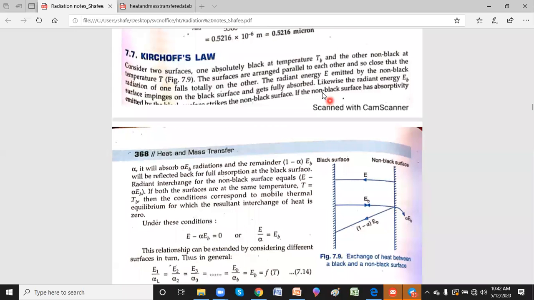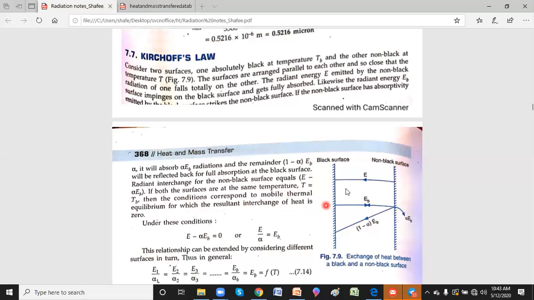Now the radiant energy is exchanged between the black surface and the non-black surface. Assume that both surfaces are maintained at the same temperature, that is, T is equal to TB. Then we have thermal equilibrium, which results in the interchange of heat being 0.